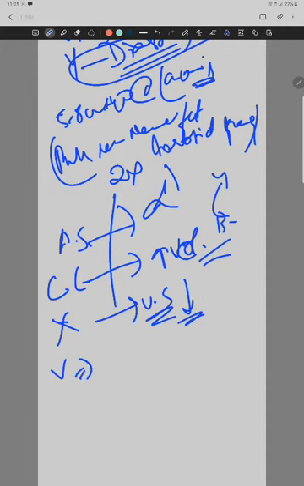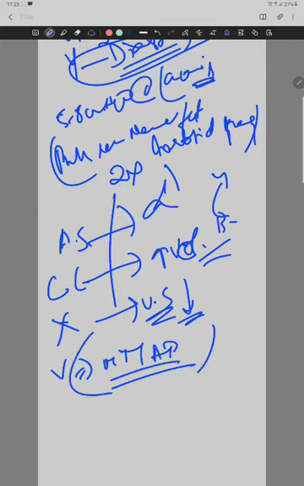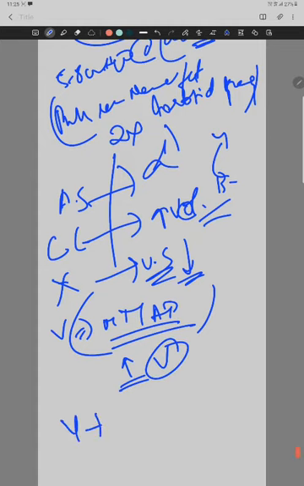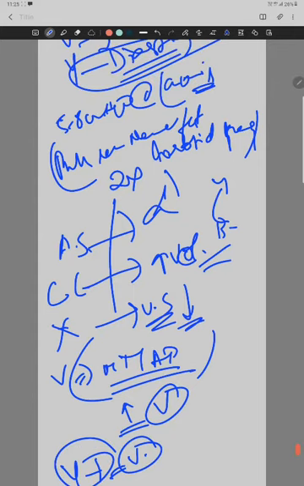Then coming to the V. The valves again become closed, the mitral and tricuspid closed, the pulmonary and aortic closed. During this time there is an inflow of blood into the atrium through the IVC. Because of this there is an increase in atrial pressure, that is the V wave. And then Y is the rapid filling of the ventricles.